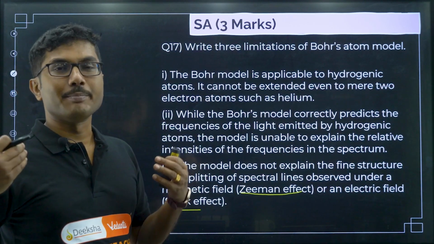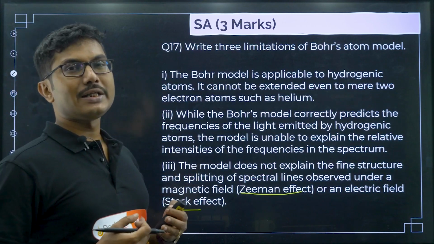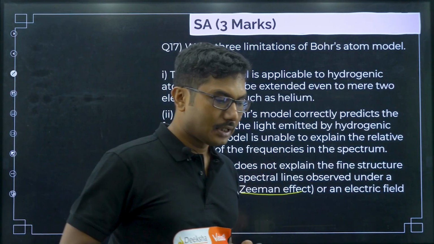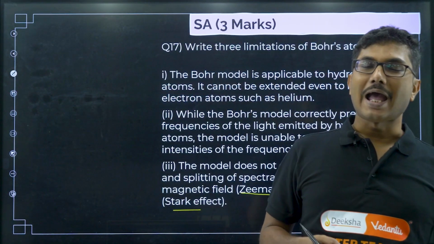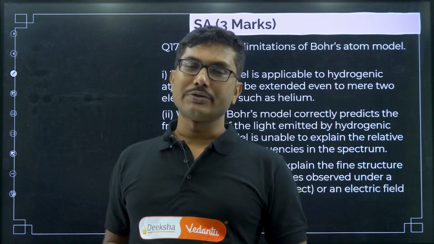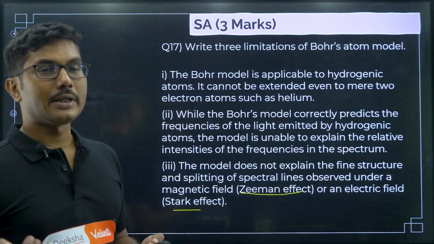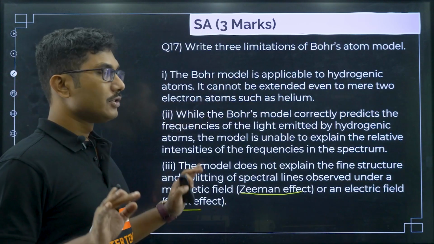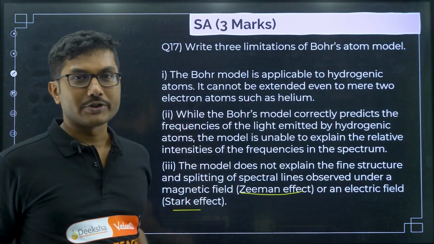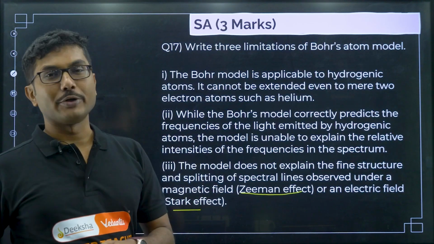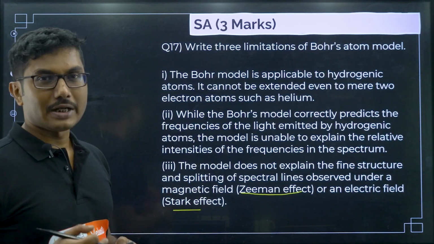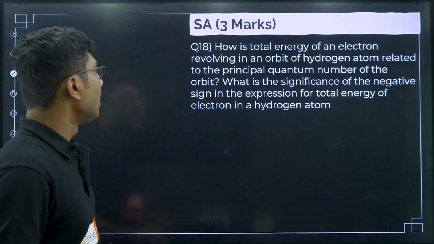Bohr's model is a very simple, simplistic model. The only thing that he did, he said okay, electrons are orbiting in a static orbit and they have to obey mvr equals nh by 2 pi, and an electron can emit energy only when it is jumping, that is it. So, that is the only basic 3 postulates of Bohr's model, and they cannot explain all these complex theories. For that you need a complex model, right.